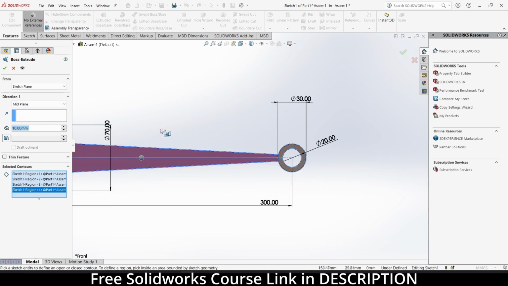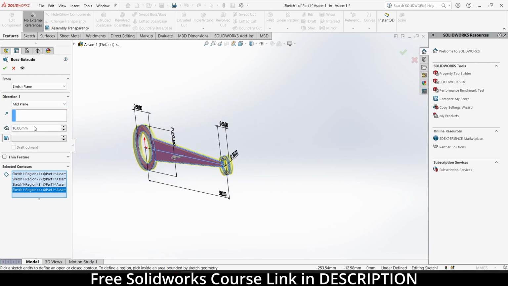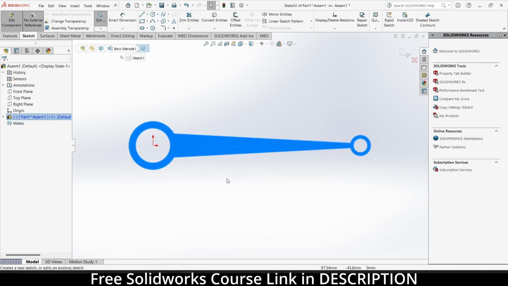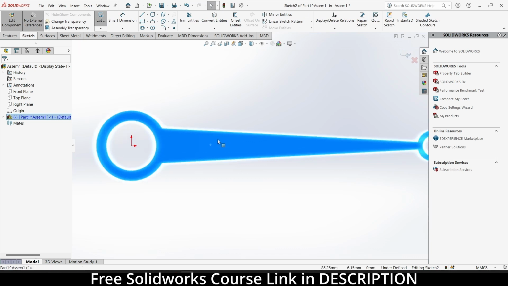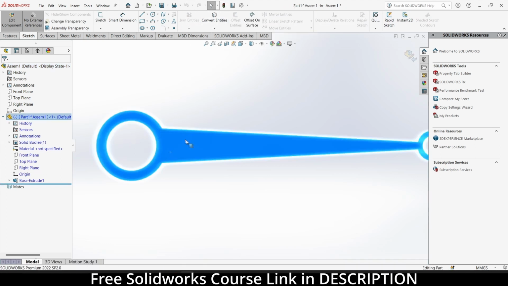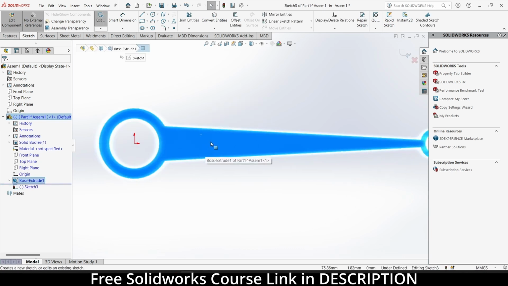Click on this face. Make sure it is mid plane and you can see how much is the thickness. So increase it. I think 20 is fine. Select this face, click on sketch, and right click on this traffic light icon that is rebuild. Select this face, click on sketch.